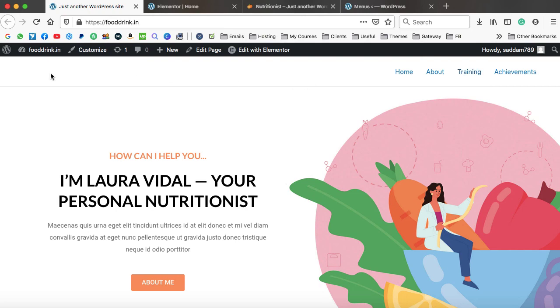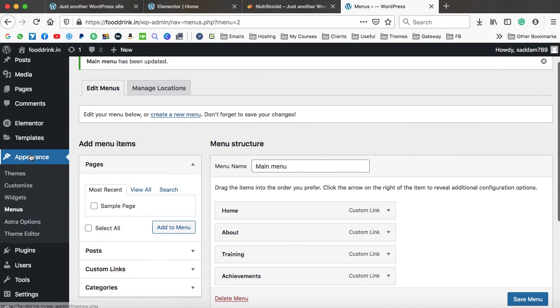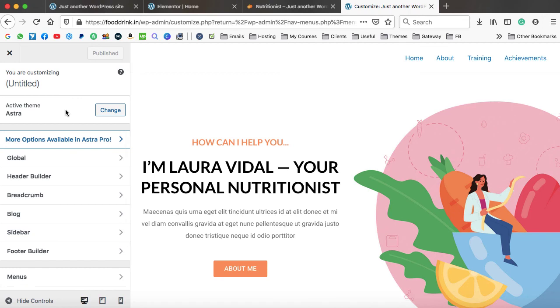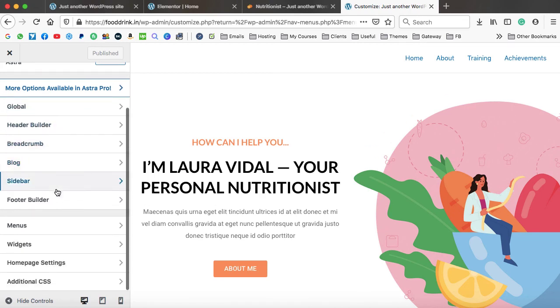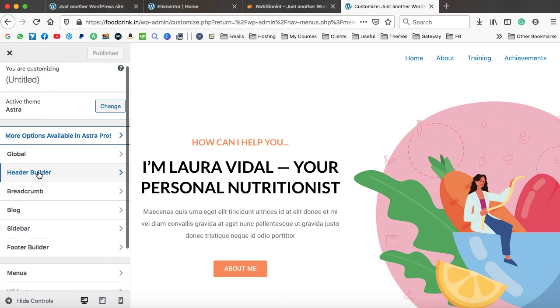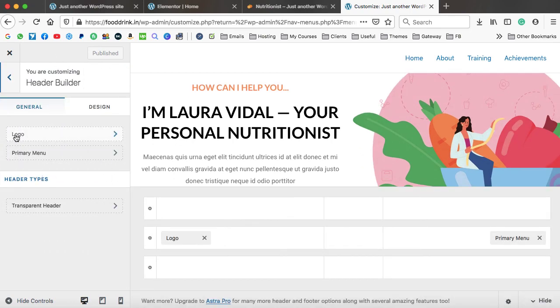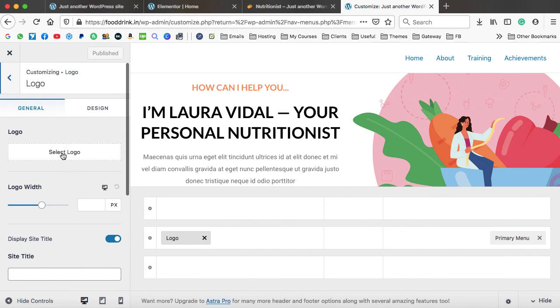Now it's time to set the logo over here. So let's go back to the WordPress. Now under the appearance, you can see this customize option. Once you click on it, the theme panel comes up. So these are the theme customization panel. Here you can find a lot of options. To set the logo, just click on this header builder. And here you can find out this option, logo. Let's click on it.